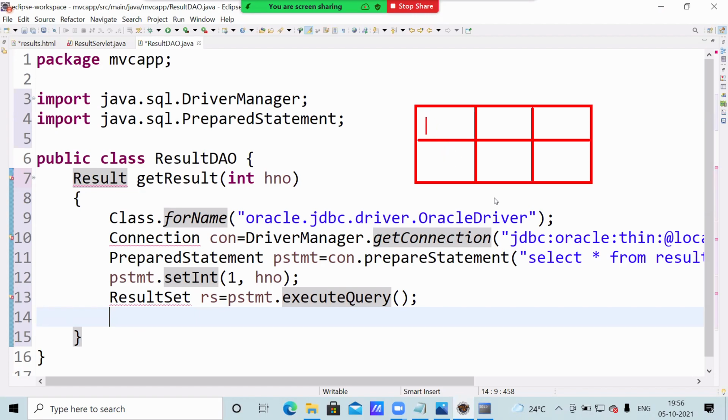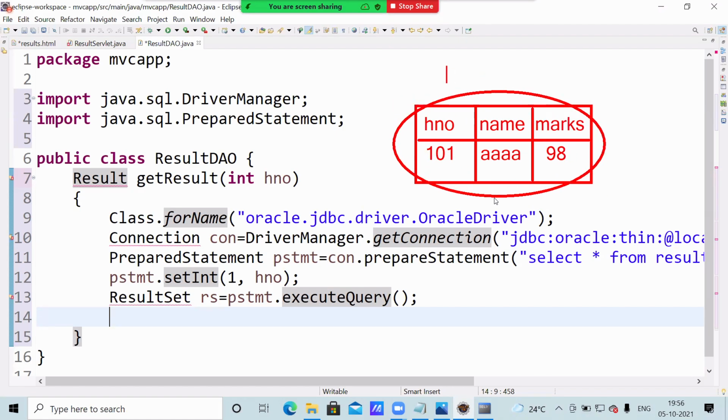Hall ticket number, name, marks. Now here, suppose the given hall ticket number exists, say 101, with the name of the student and marks of the student. This is written as a result set. This is referred to by RS.